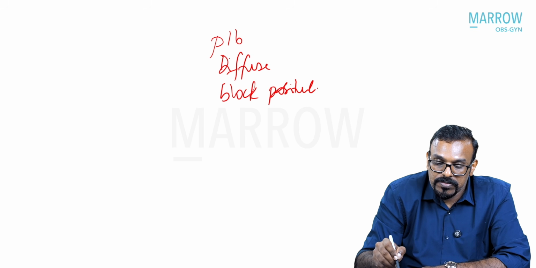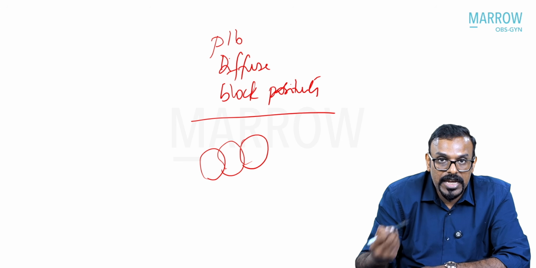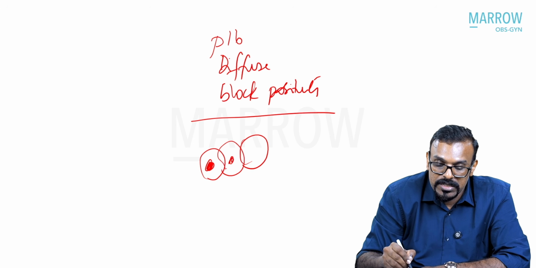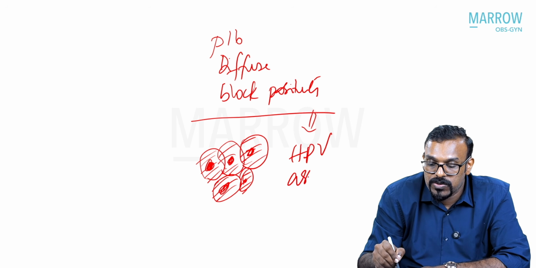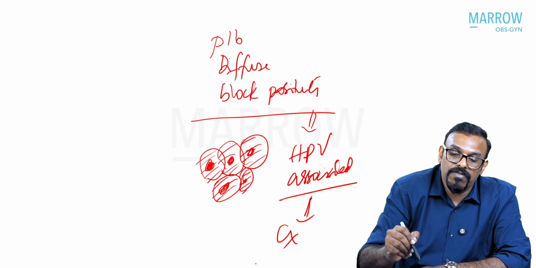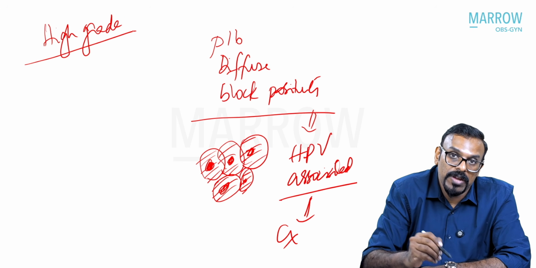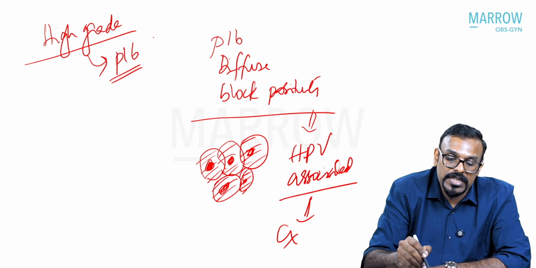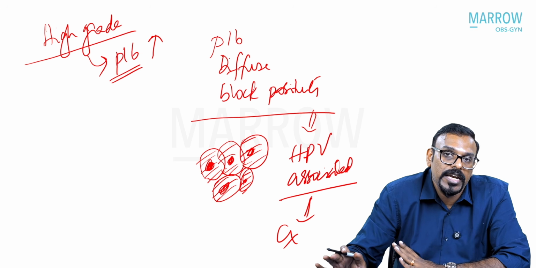That means the P16 reagent is taken up by the cells both in the nucleus as well as in the cytoplasm, and all of the cells are taking this up. So this is what we call diffuse block positivity, and this is usually a sign of an HPV associated malignancy, usually seen in cervical cancer, whereas in any high grade kind of cancer, be it cervical or even endometrial, P16 gets upregulated.